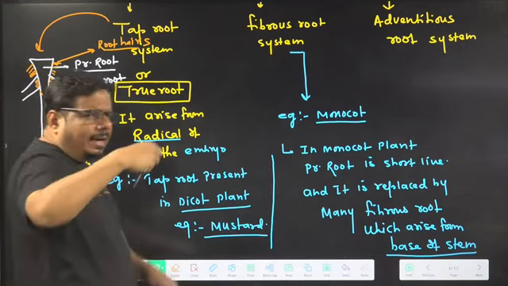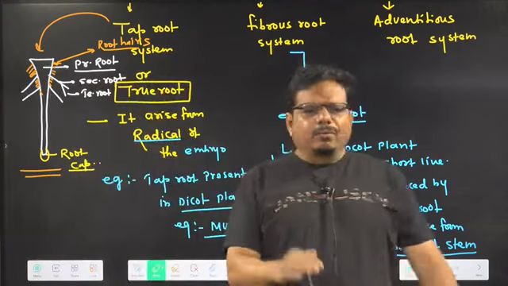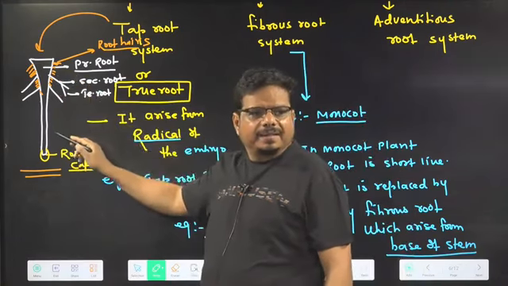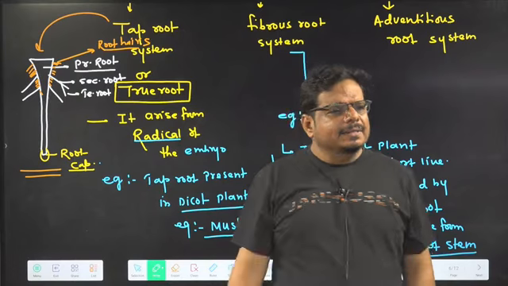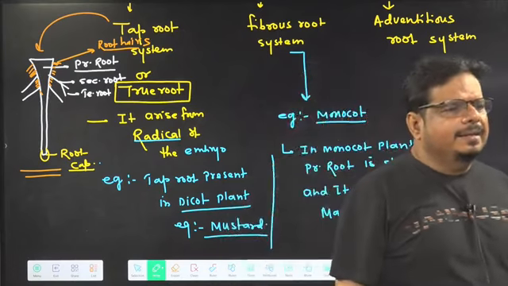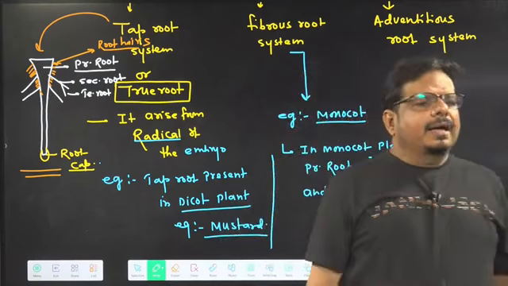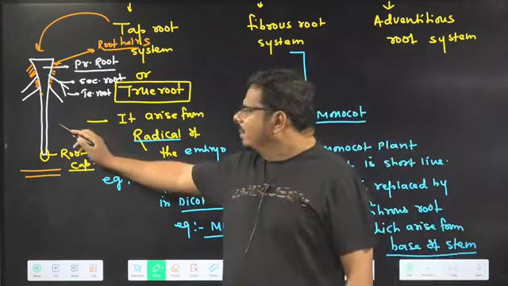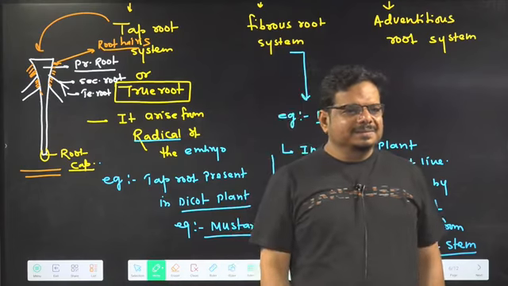So when you are uprooting a plant and you find such kind of roots, you can very easily say, sir, it is a taproot and the plant is a dicot plant. Because in a monocot plant, such a type of root is not there.